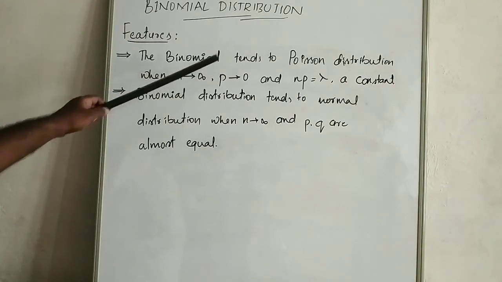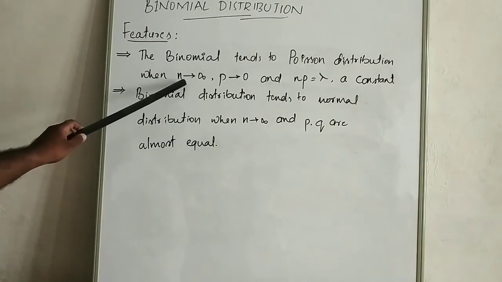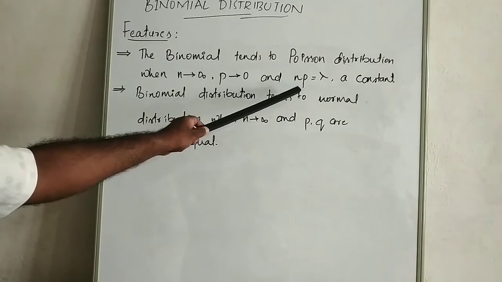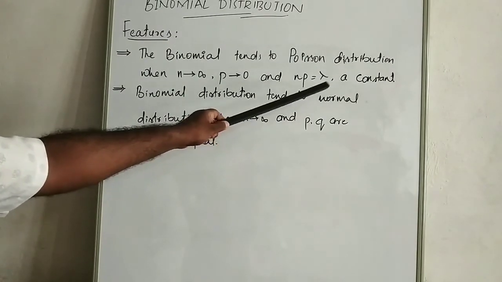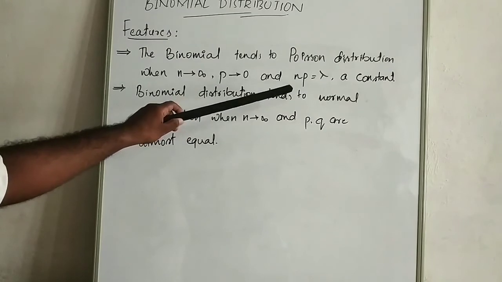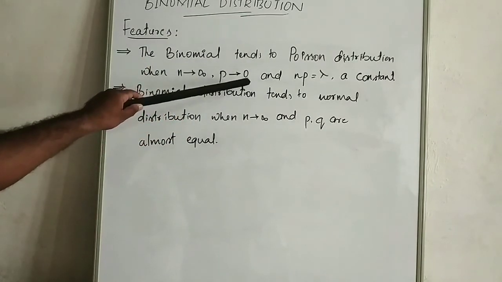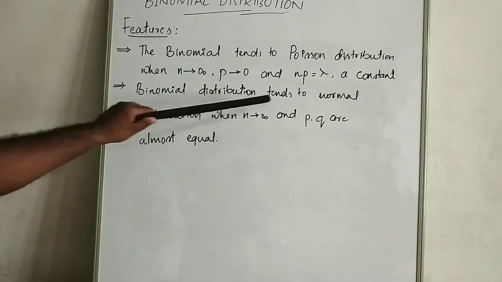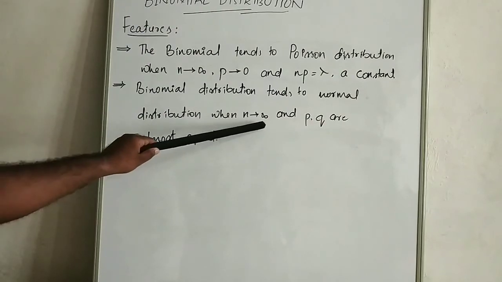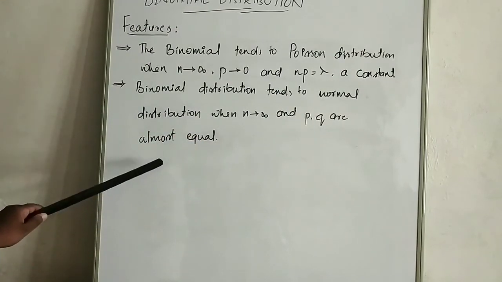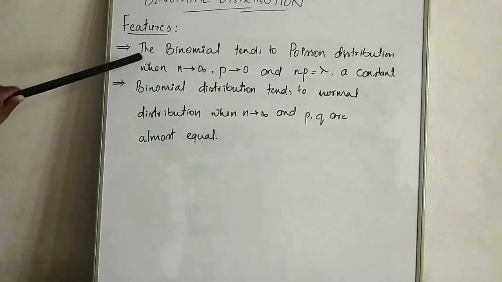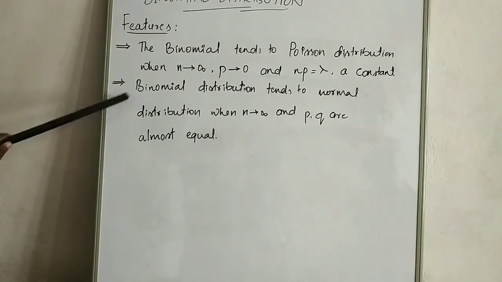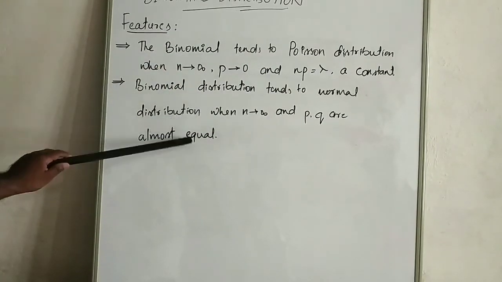The binomial distribution tends to Poisson distribution when n tends to infinity and p tends to 0 and np is equal to lambda, a constant. This is the most important limiting case for a binomial distribution. And the last feature is that binomial distribution tends to normal distribution when n tends to infinity and p and q are almost equal. These two are very important features of binomial distribution, because they connect to the next distributions, Poisson distribution and normal distribution.